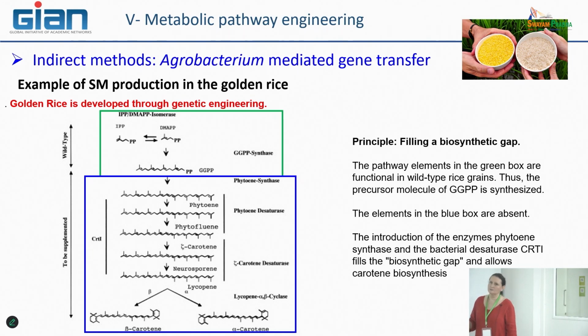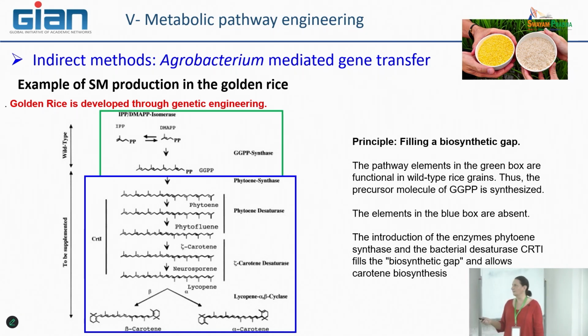So you can produce several diterpene precursors such as geranyl diphosphate. But in rice, this precursor is used for the production of other diterpenes or polyterpenes.